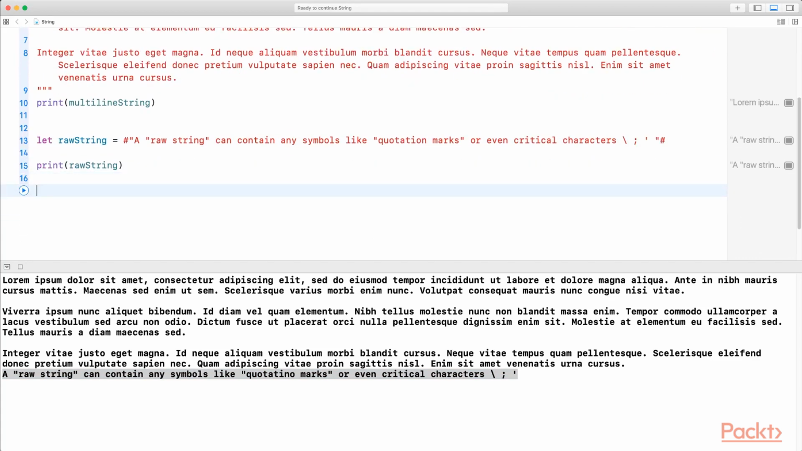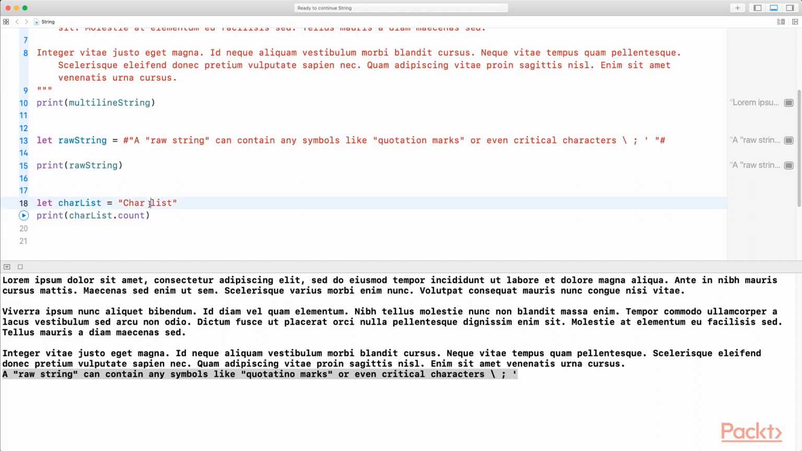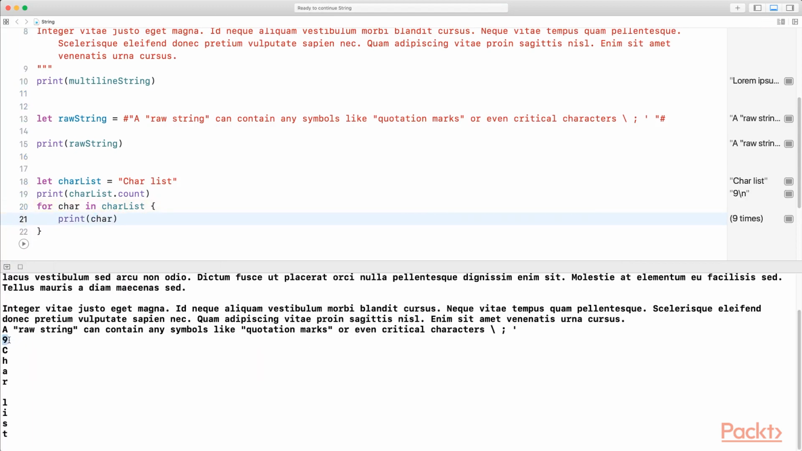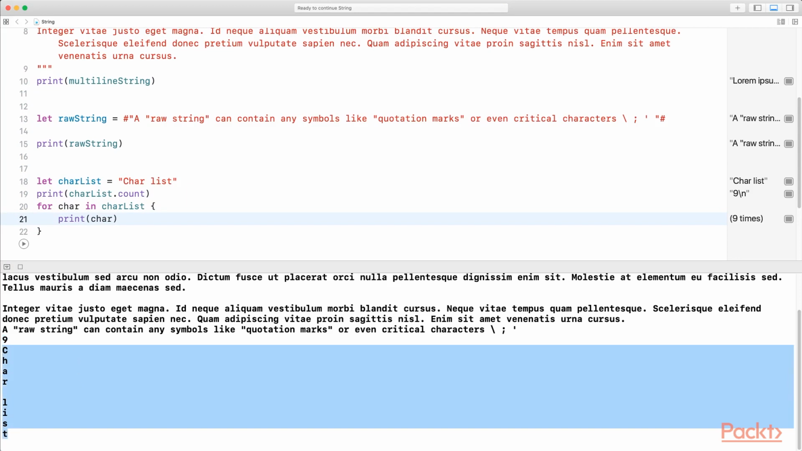Now next, did you know that a string in Swift is just an array of characters in a way? Let's create a string charList. You can, for example, iterate over it or print the count. charList.count is the number of characters, so 1, 2, 3, 4, 5, 6, 7, 8, 9. The empty space counts as well, and you can always iterate over it as well. Now in the for loop, you get each character individually, and you can, for example, print the character as well. See here 9 characters, and here they are printed.